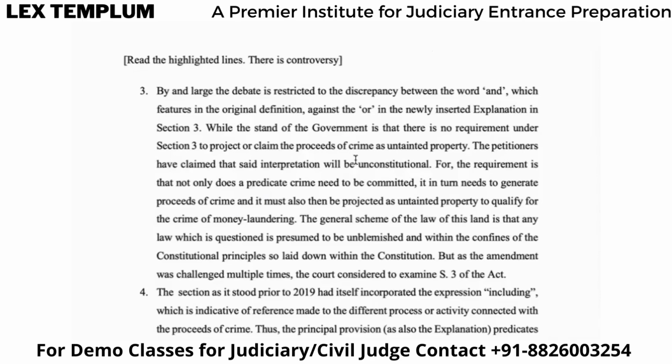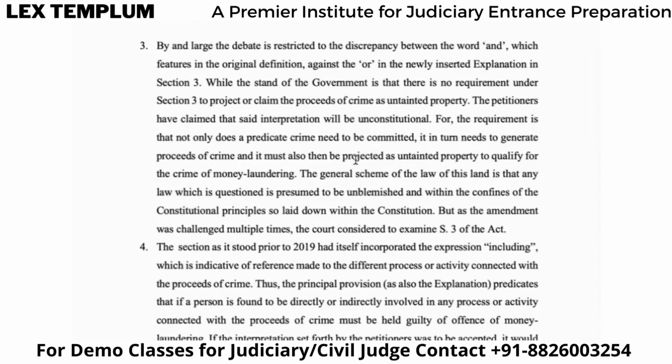Now, the stand of the government is that there is no requirement under section 3 to project or claim the proceeds of crime as untainted property. So the government is saying that, no, there is no requirement, right? It is not mandatory that you have to project that property as untainted property or claim that property as an untainted property, right? It is not required. Government is saying that. But the petitioners are claiming that this interpretation will be unconstitutional. Right? Which interpretation? The government is saying that the word "and" is not mandatory, which means even if there is no projection, that is fine. But petitioners are saying no, this is unconstitutional.